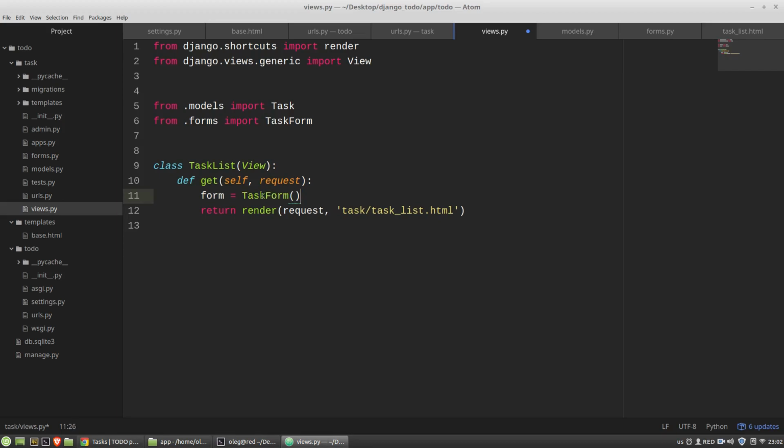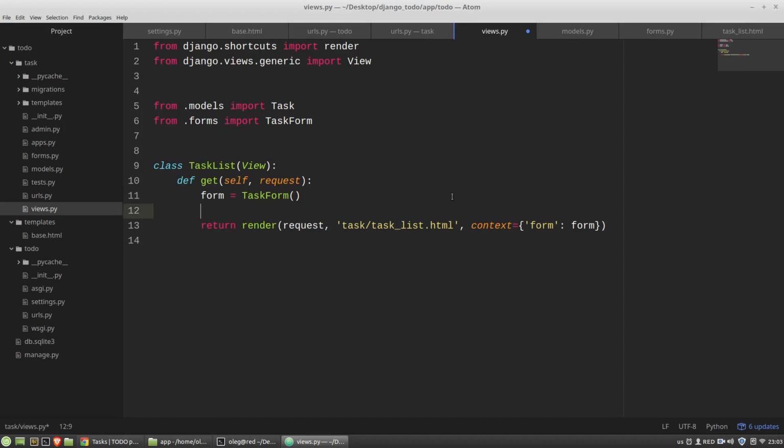It's an instance of the TaskForm class, and the render function gets the third argument, the context dictionary, that will have the form key and the form variable as the value. And so we can use the form variable in the task list HTML.